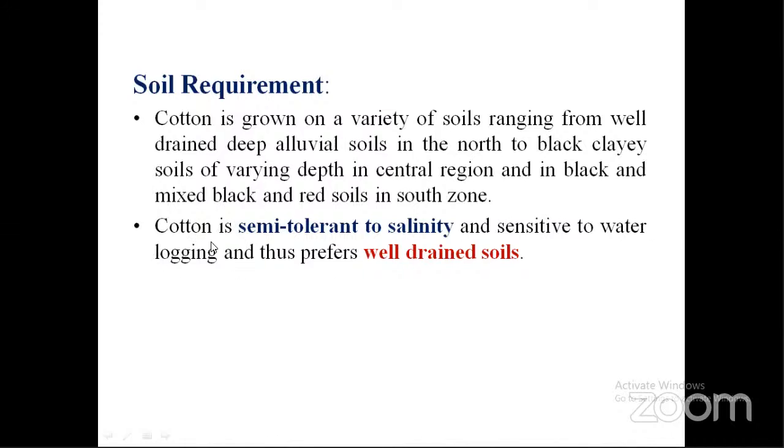Waterlogging means saturated conditions. If all macro and micropores of the soil are filled with water, that is called saturation. And if waterlogging is present, growth will be affected. So that's why cotton prefers well drained soils. We should remove this saturated water.